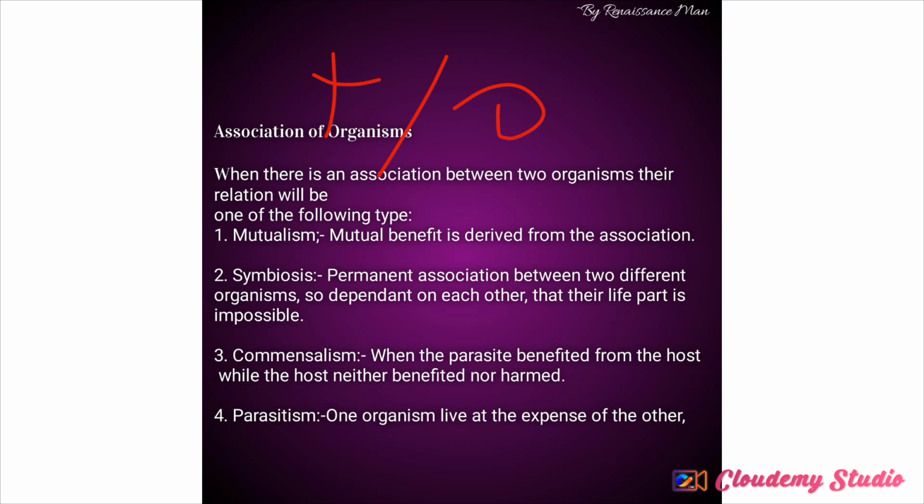But now we're talking about parasitism. In parasitism, one benefits, which is the parasite, and the other is harmed, which is the host. I want to write a minus here. So it is a plus/minus relationship between living organisms, and these two living organisms are the parasite and the host. Because there is no place in the ecosystem where there won't be a relationship between living organisms. So parasitism is also a form of relationship between two organisms. The first organism is the parasite, the second organism is the host. We'll talk about their definitions later.